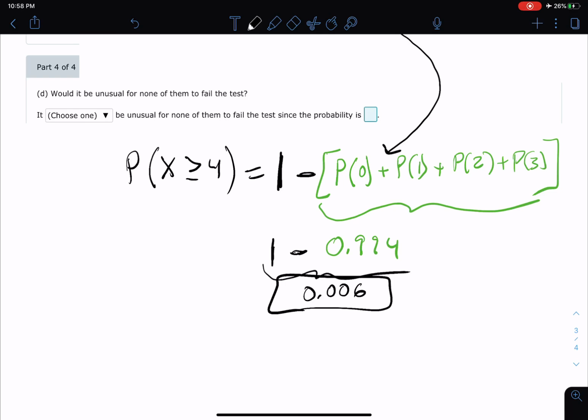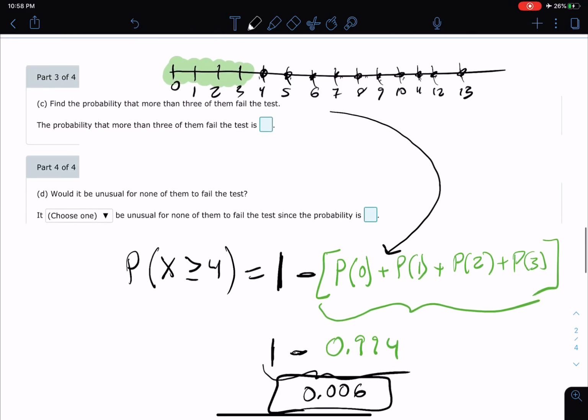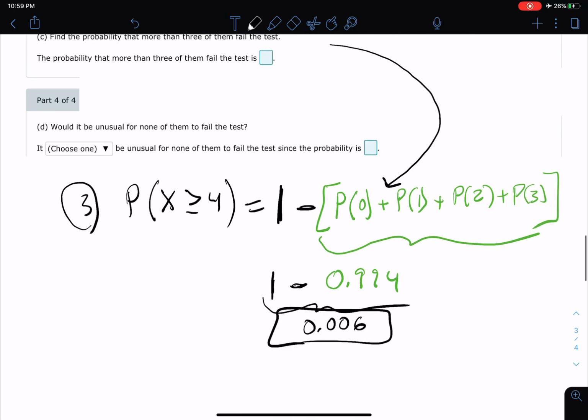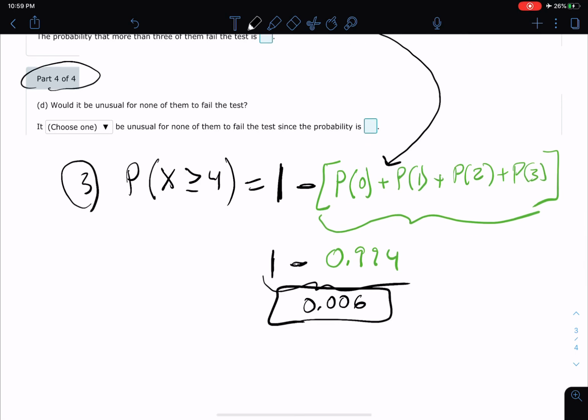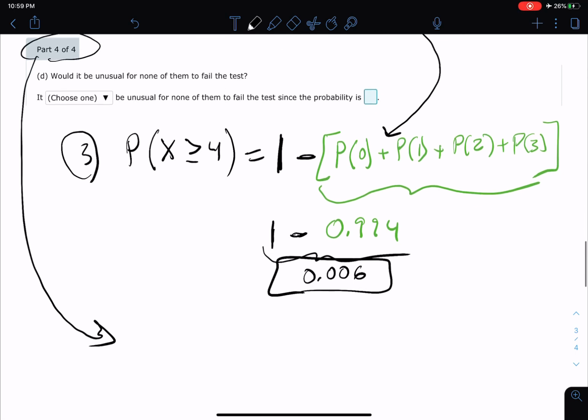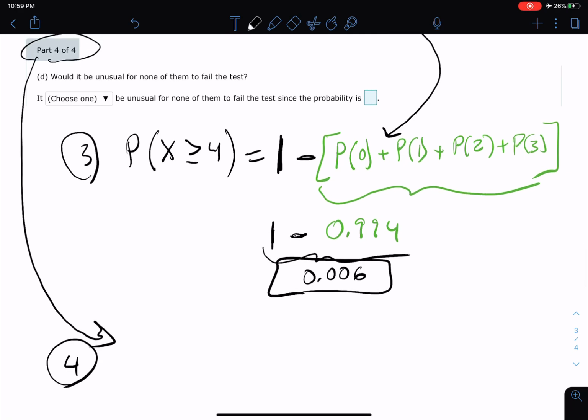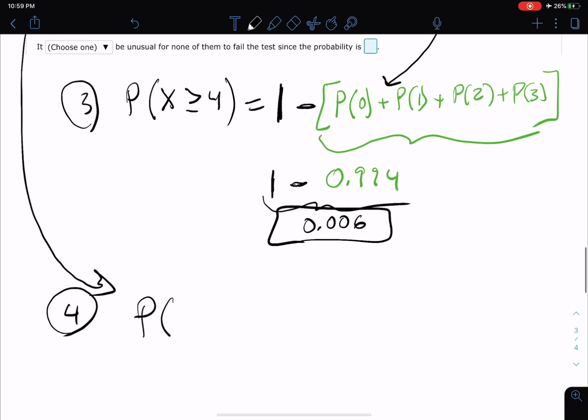Okay, so that's number 3. Let me put a number 3 here. So now we need to do number 4. I'm going to go down here with number 4. Number 4 said, would it be unusual for none of them to fail the test? Okay, so the probability of none of them is P of 0.